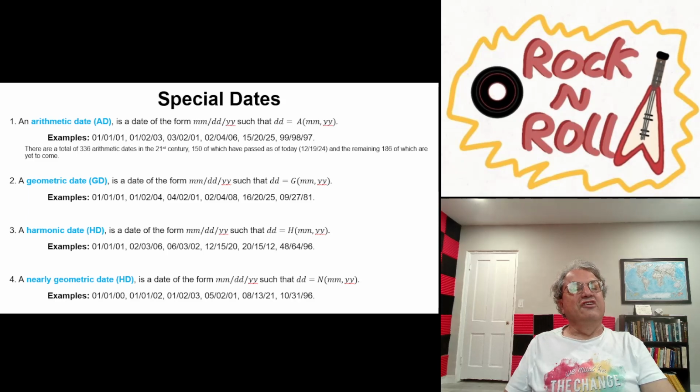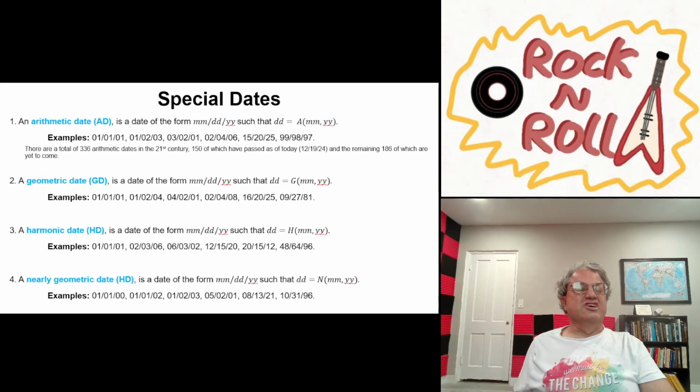And then finally, nearly geometric dates. These ones I think are the rarest. I'm not sure about this, but I gave some examples here. These are ones where the date is the nearly geometric mean of the month and the year.